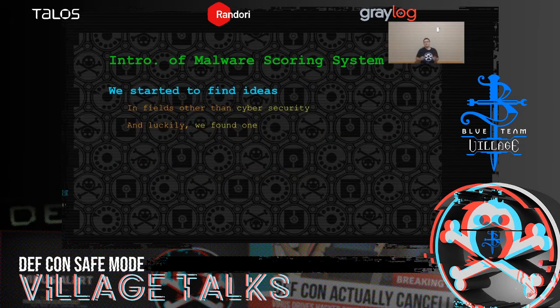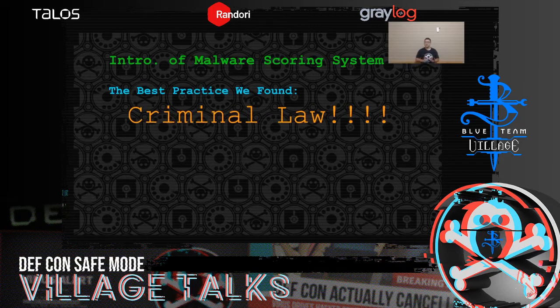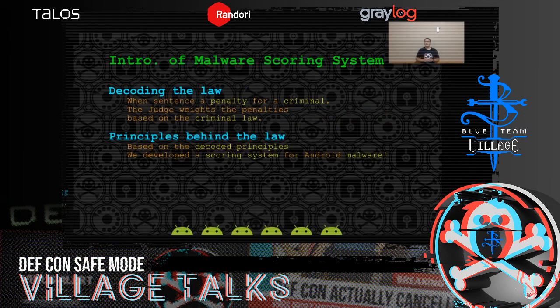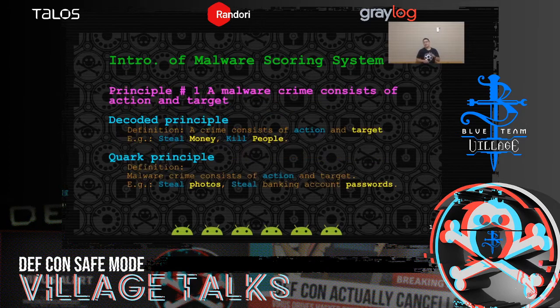So we started to find ideas in fields other than cybersecurity, and luckily we found one. Yes, the best practice we found is the criminal law. So, when sentencing the penalty for the criminal, the judge weighs the penalties based on the criminal law. And after decoding the law, we found principles behind it, and we developed a scoring system for Android malware. There are only 8 principles decoded from the criminal law, and I'll go through them in the following slides.